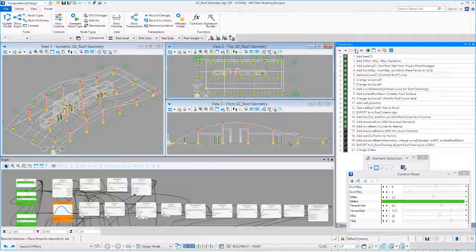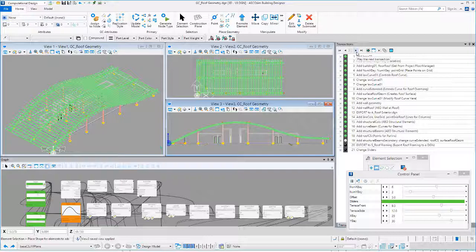Next we're going to add curve beams. These are the major beams that run between the columns and follow the curve of the roof. So again, they're using that roof geometry. So there's the beams. And next we're going to add some coordinate systems along those beams, and this will be to generate the secondary beams that will run between the curved beams, again following the curved roof geometry. And then we're going to use those points to generate a series of beams running across the roof.